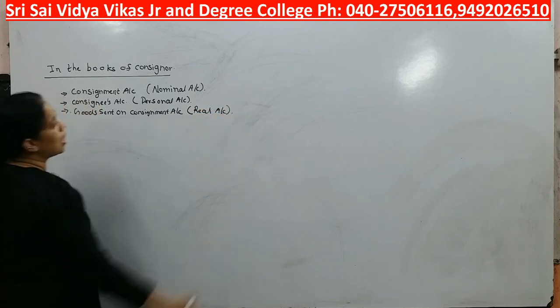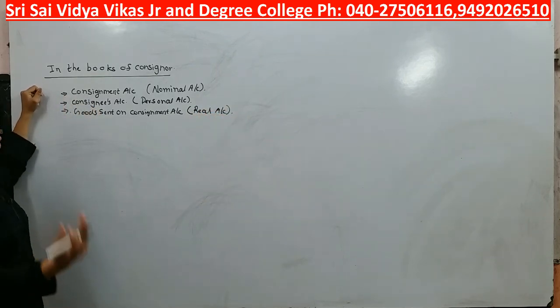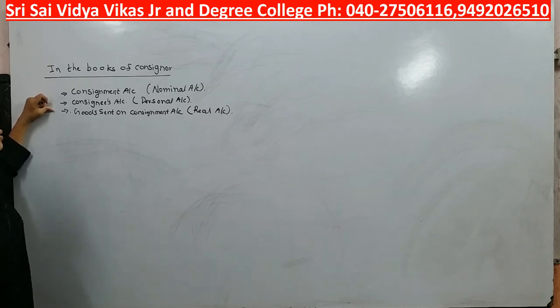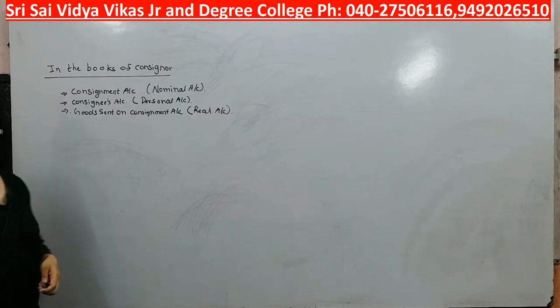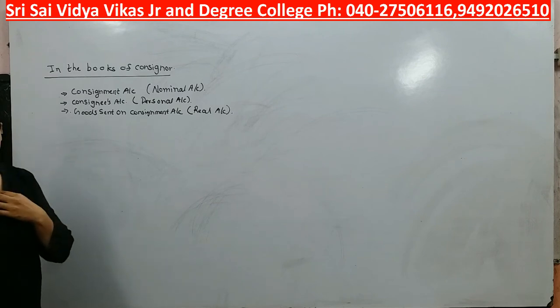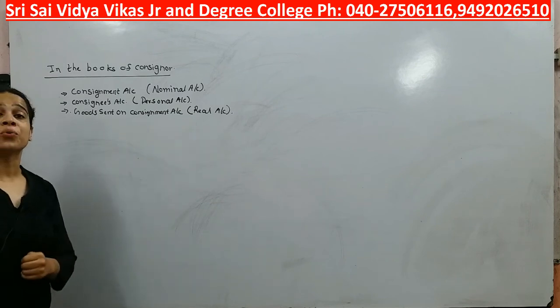Once, I would like to clarify why it is nominal, why it is personal, and why it is real. Consignment is a business account. Here we are going to find out whether we are getting profit or we are suffering from losses, right? So that's why it is a nominal account. Consignee's account, because we are talking about one person, so it's a personal account. Goods sent on consignment, here we are talking about the goods which we are sending to consignee. Goods are going to be our assets, that's why it will fall under real account.